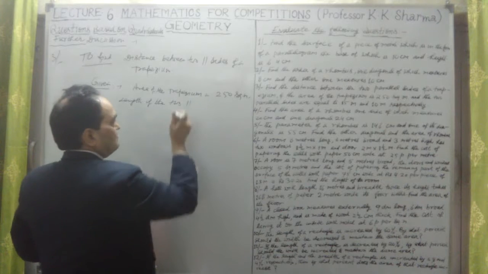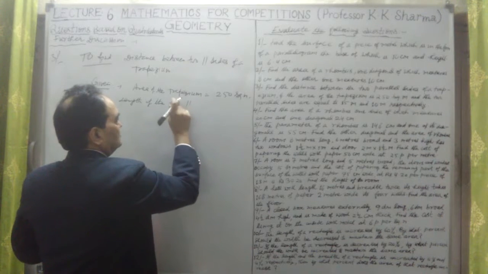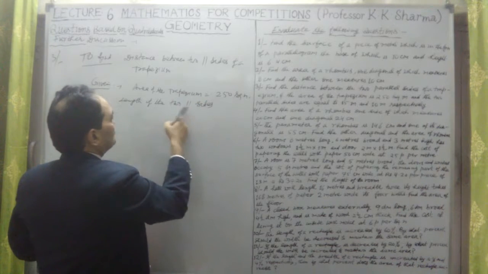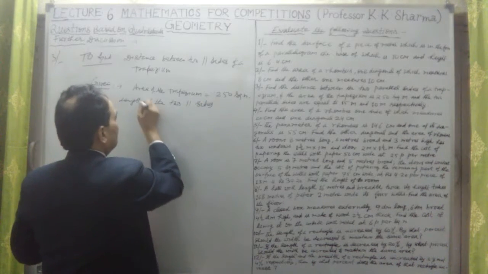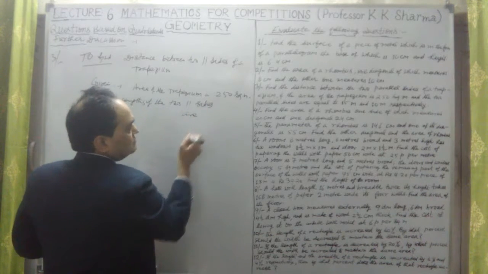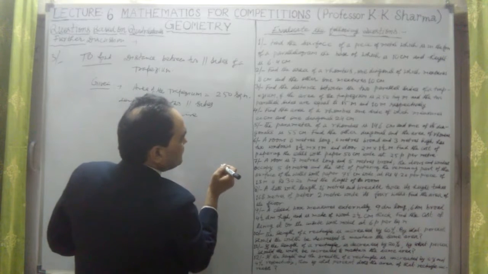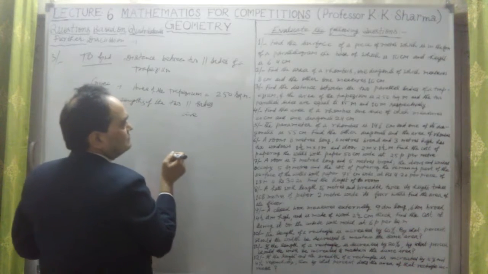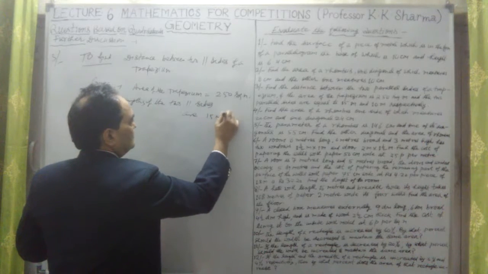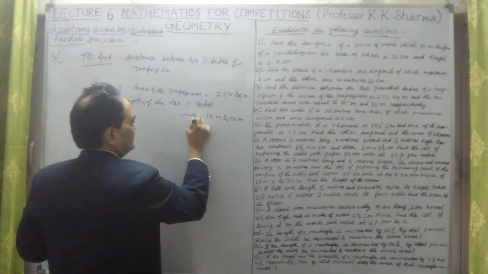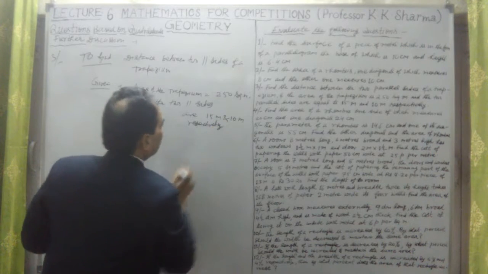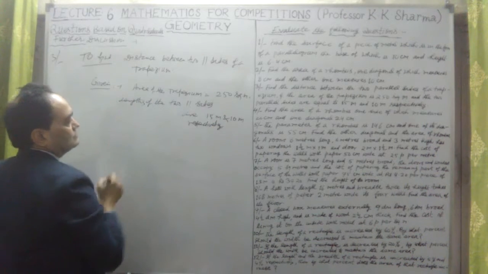The lengths of the two parallel sides are 15 meter and 10 meter respectively. What we have to find out is the distance between the two parallel sides.